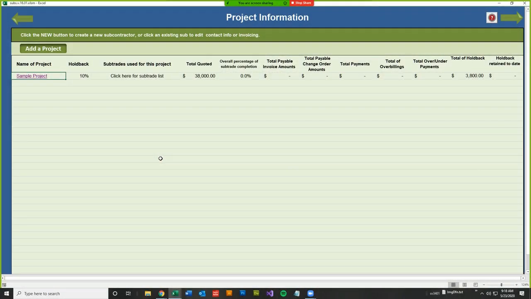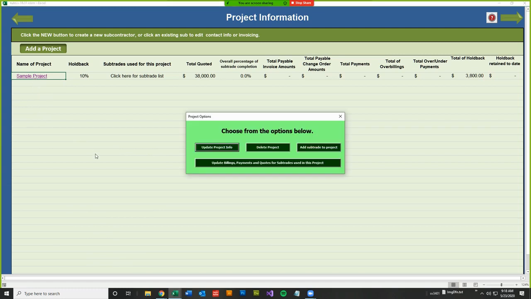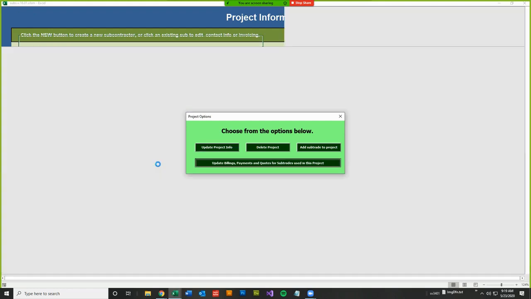Okay, here we are on the projects page, and we've added a project, sample project. We've got our list of subtrades. So now it's time to update the subtrade information for this project. How do we do that? Once again, sample projects is a link. We click on it and we get a bunch of choices. And the bottom choice is the big long button that says update billings, payments, and quotes for subtrades used in this project. So I'm going to click on that.